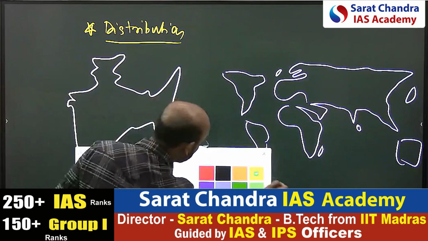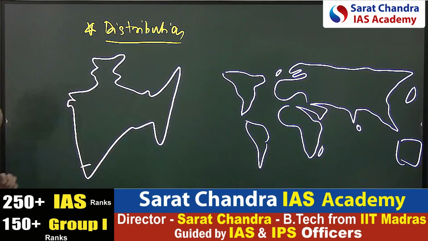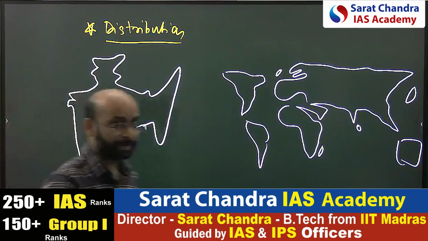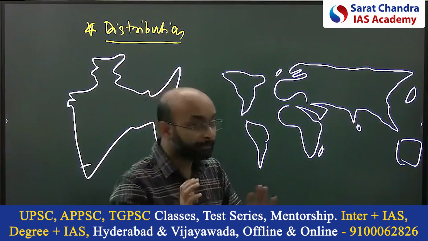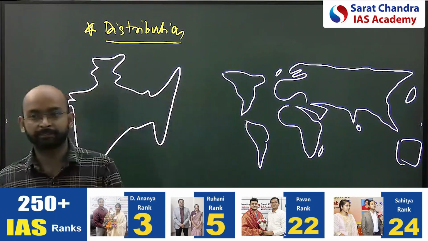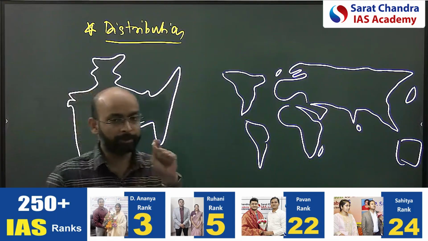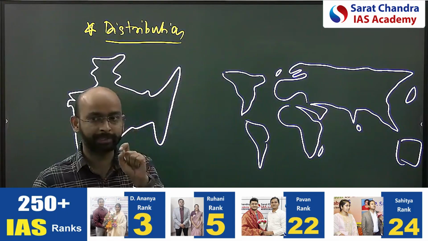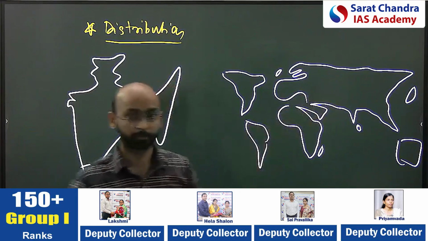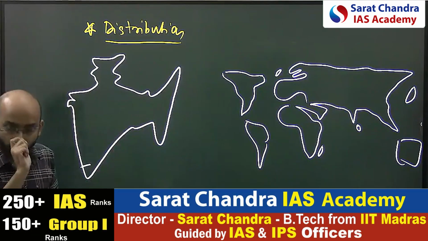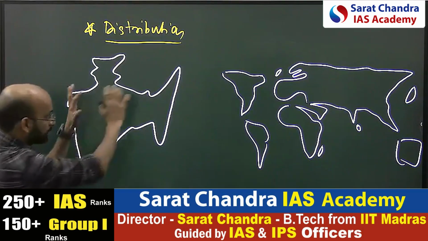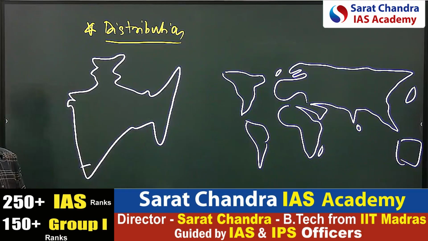Now here, how you have to do it is, always divide region-wise. That means your answer should reflect that you are able to locate the industries from different parts of the world. For example, if you are considering India, your location of the industry should cover the whole of India.